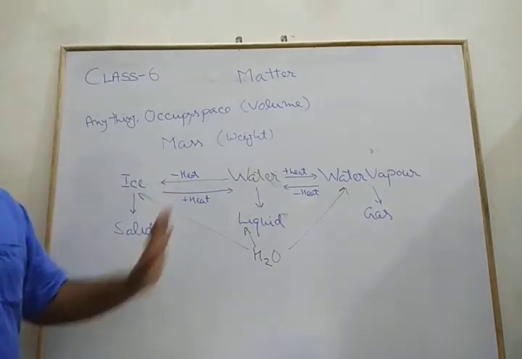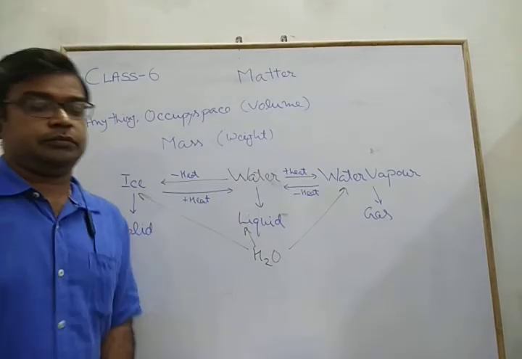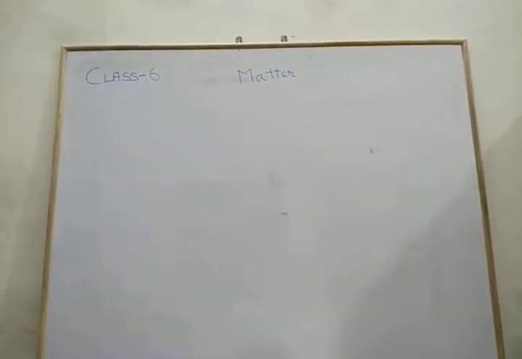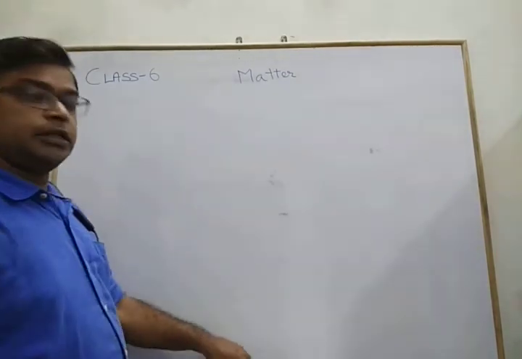So why does this happen? Let's start. So what causes a difference in state?